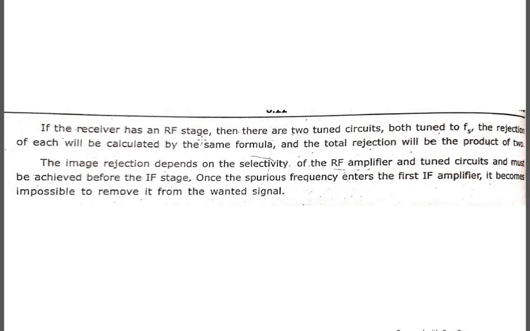To achieve that, you have to use the proper RF stages and tuned circuits before your intermediate frequency blocks, because once it enters the IF block, it is difficult to remove the unwanted signal from the wanted signal.